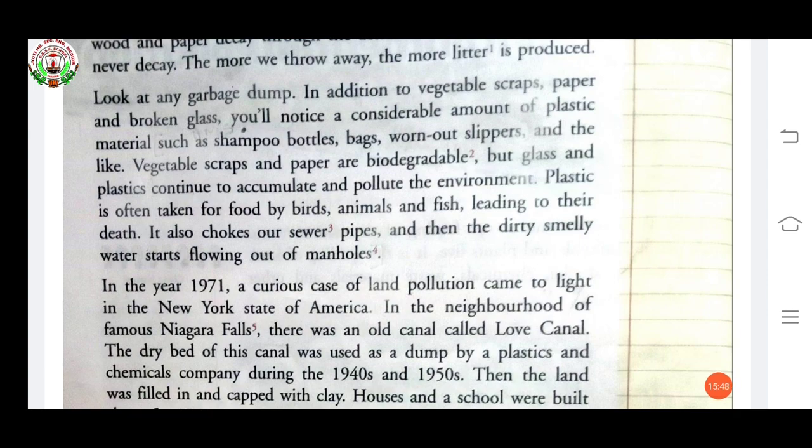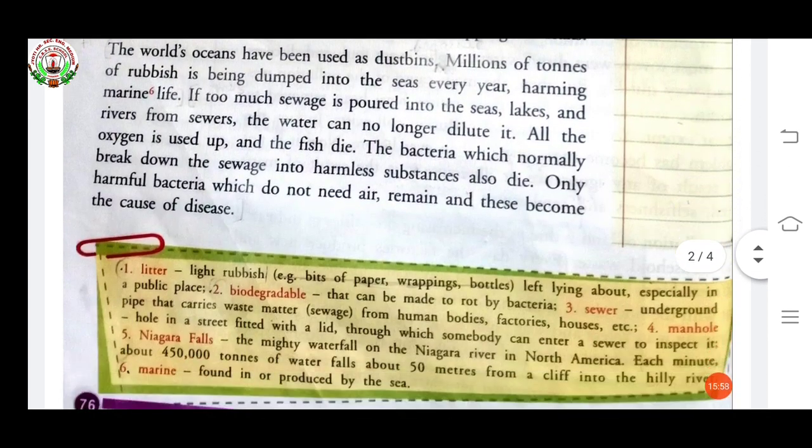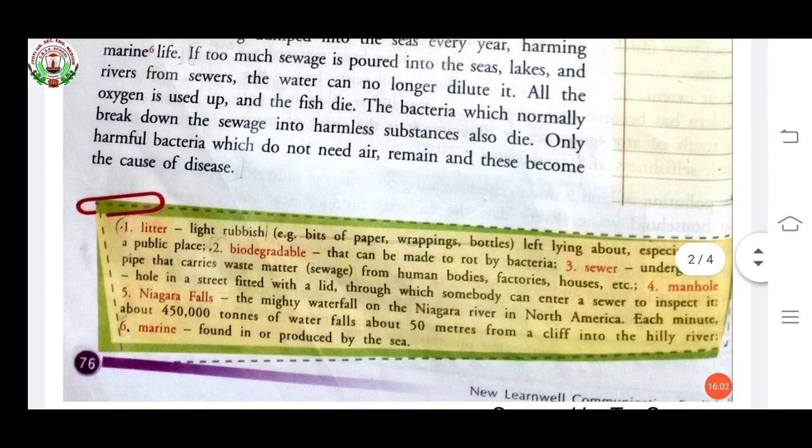It also chokes our sewer pipes. If you are throwing everything here and there, then what happens? It chokes our sewer pipes. Sewer means underground pipes that carry waste matter from human bodies, factories, houses, etc. So if we are throwing everything like plastic here and there, it chokes our sewer pipes.